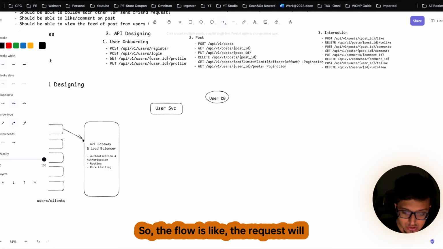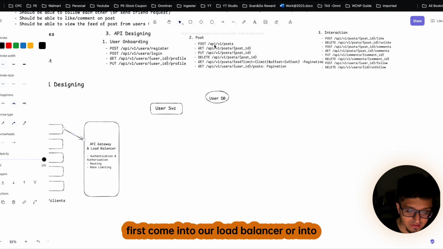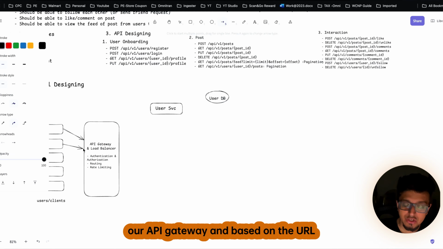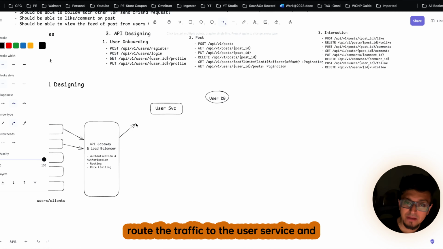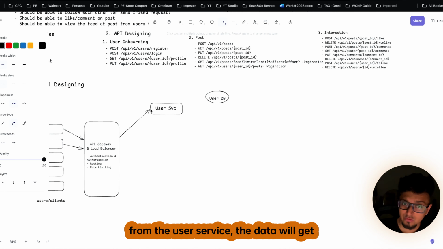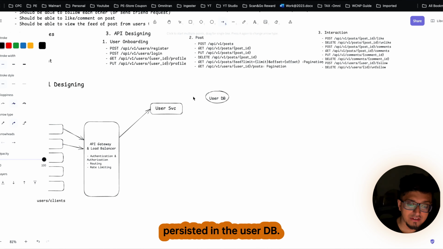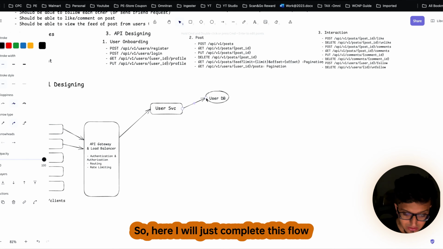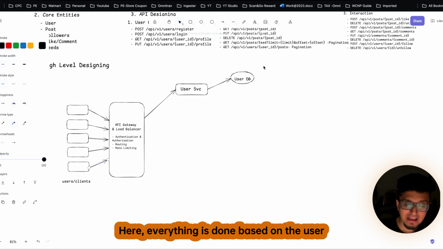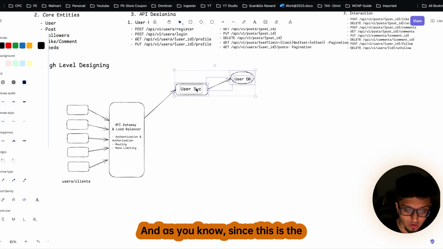the user table. So the flow is like the request will first come into our load balancer or into our API gateway, and based on the URL or the API endpoint, the API gateway will route the traffic to the user service, and from the user service the data will get persisted in the user DB. Clear? So here I will just complete this flow, and that's it. Here everything is done based on the user onboarding.